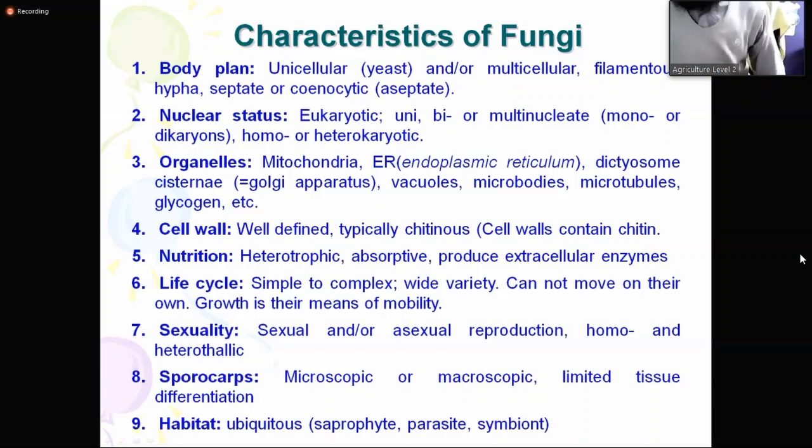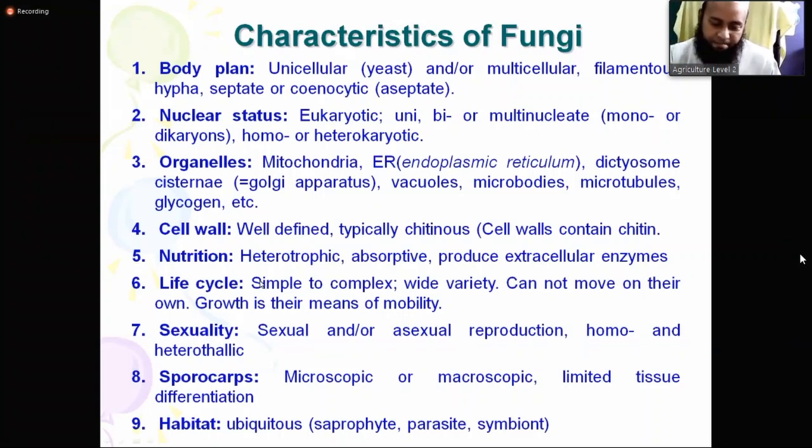By enzymatic activities, they change something in the food, and they take it. They produce extracellular enzymes. I will discuss all of these things.